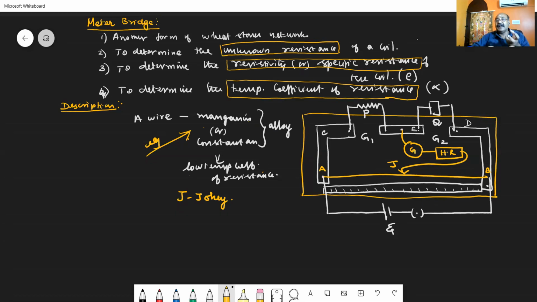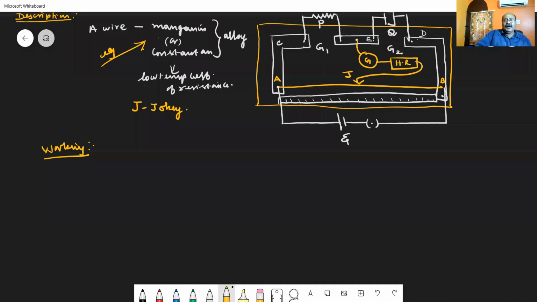Since the galvanometer, which is used to indicate the flow of electrical current, is sensitive, in order to protect that galvanometer, a high resistance is connected in series. Okay, how can we study its working?